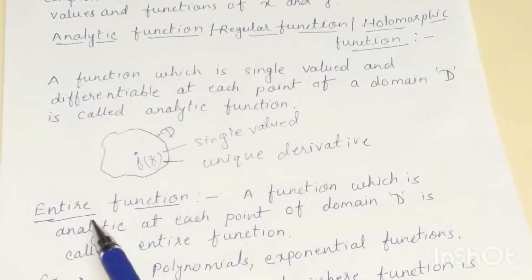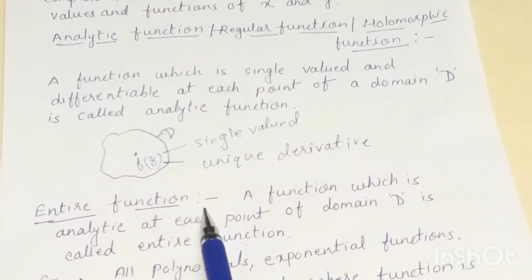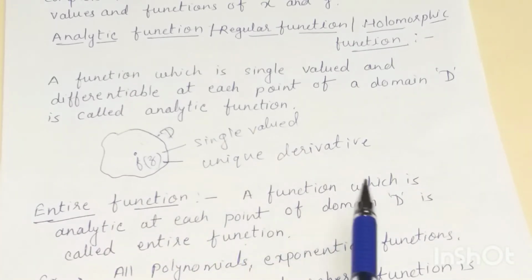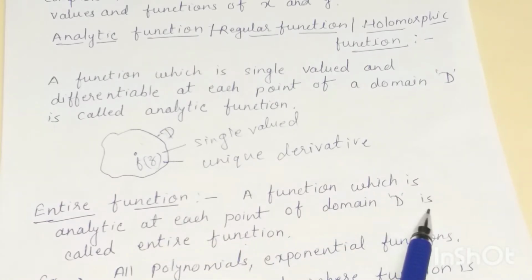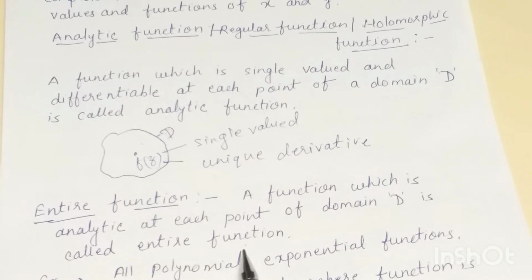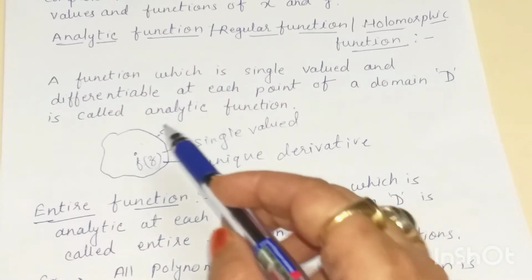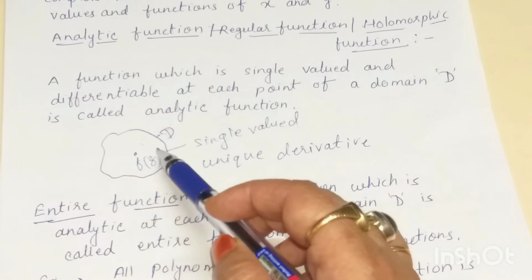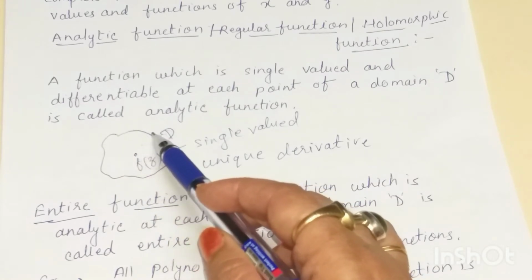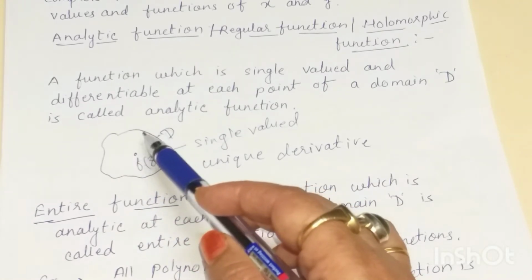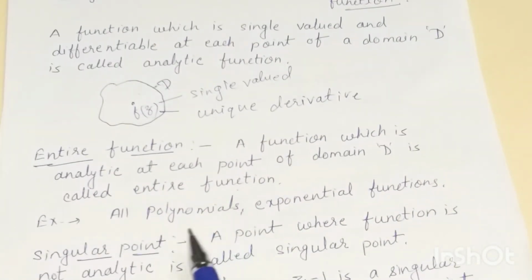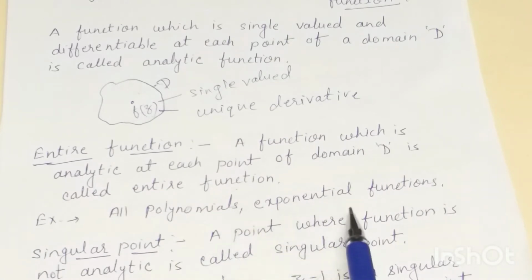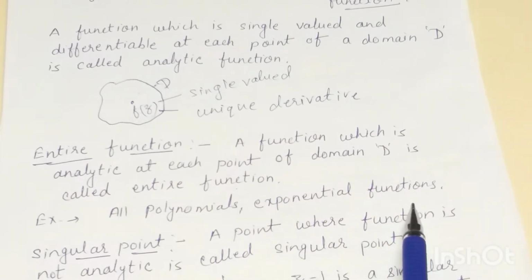Now next is entire function. A function which is analytic at each point of given domain D is called entire function. A function which is analytic for each and every point inside and on this D is called entire function. For example, all the polynomials and exponential functions are actually entire functions, right?